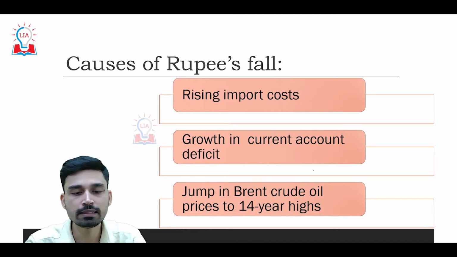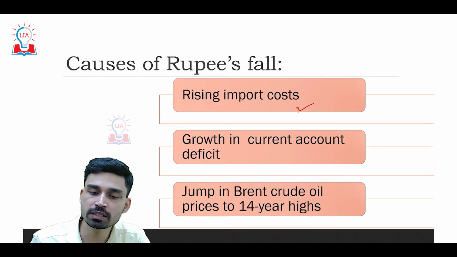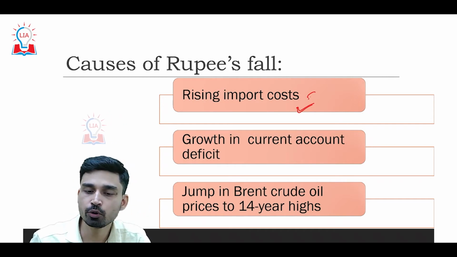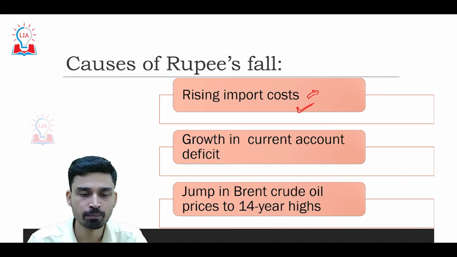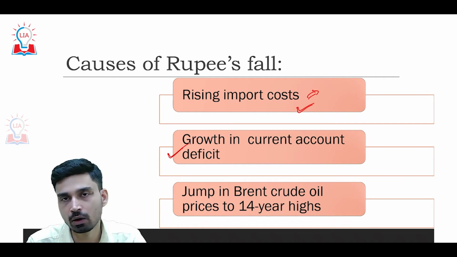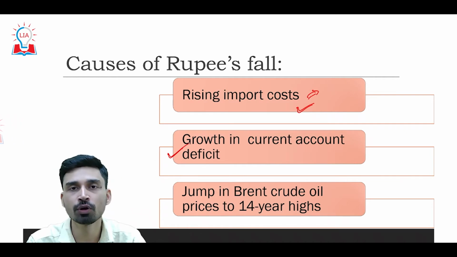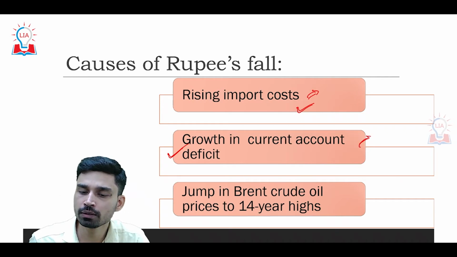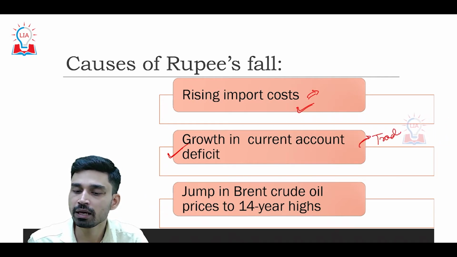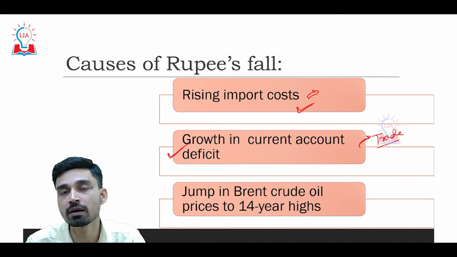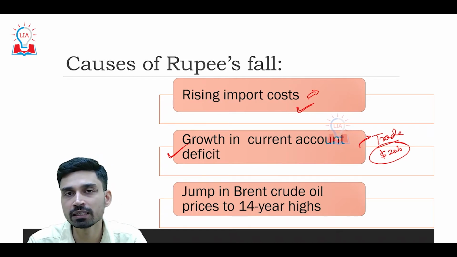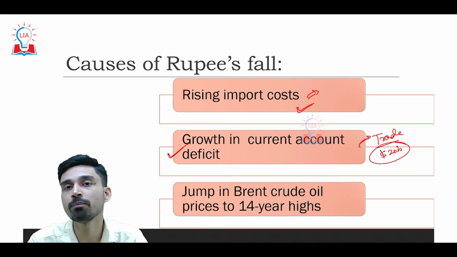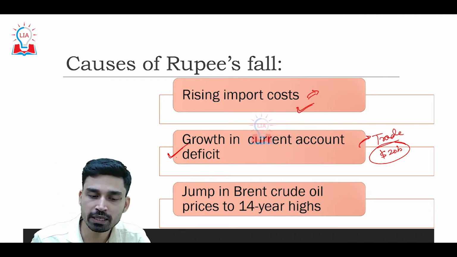Then the other reasons can also be that the import cost is rising, mainly due to the supply chain disruption that has happened because of the COVID pandemic as well as the Ukraine war. Second, we are witnessing growth in the current account deficit, which is also causing pressure on the Indian rupee. To give you a figure, India's merchandise trade deficit has witnessed a maximum increase of almost $20 billion, and as per experts, in coming quarters it can even see the maximum deficit not observed since 2013. So that also has put pressure on the Indian rupee.